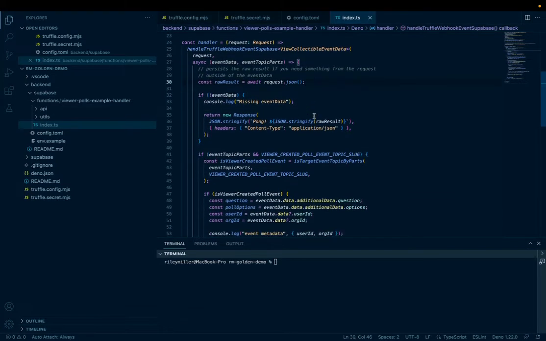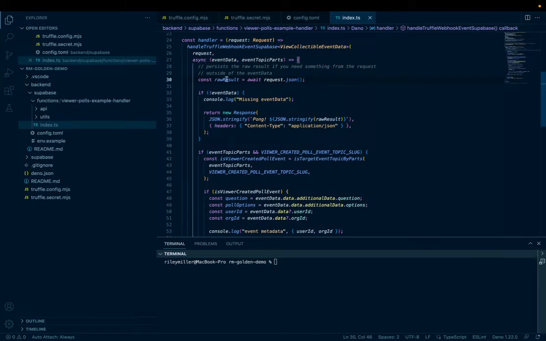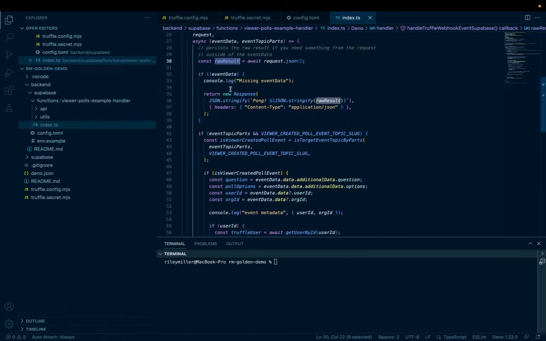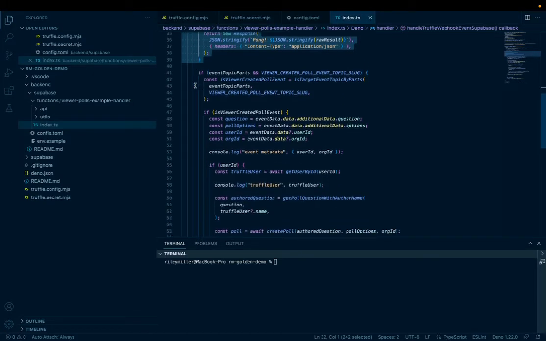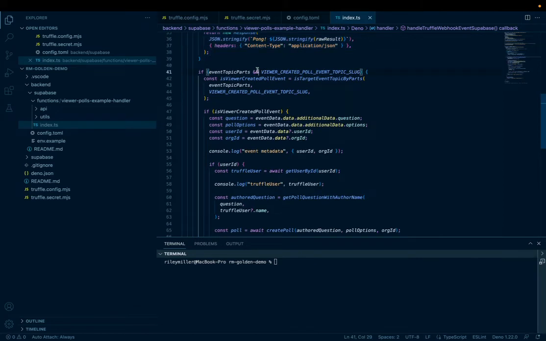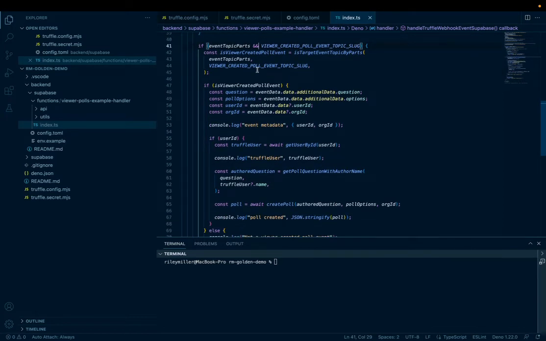If we walk through the body of the callback, we preserve the raw request. That way, if you need to grab anything else from the request outside of the event data and the event topic, you're able to access that inside of this callback. If the callback doesn't parse any event data, we just send a simple Pong response, like someone's trying to ping the function to make sure it's online. We're going to send back whatever they send us. Then as we move down here, there are a couple of things that are more specific to the actual event processing.